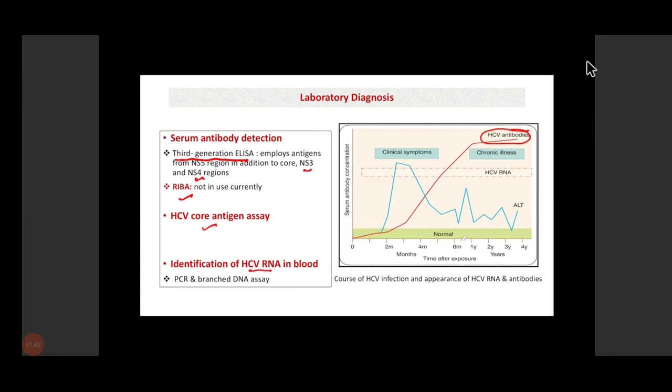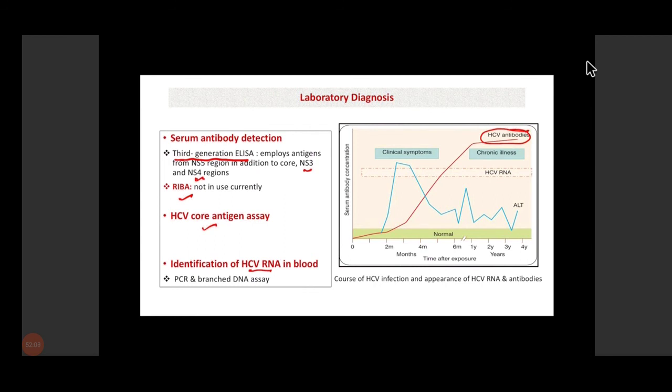We detect HCV antibody by ELISA, but the presence of HCV antibody will not differentiate between past and recent infection, and it will not tell us whether the virus is replicating or whether the disease is active or not. For that we need to see whether HCV RNA is present in the blood.